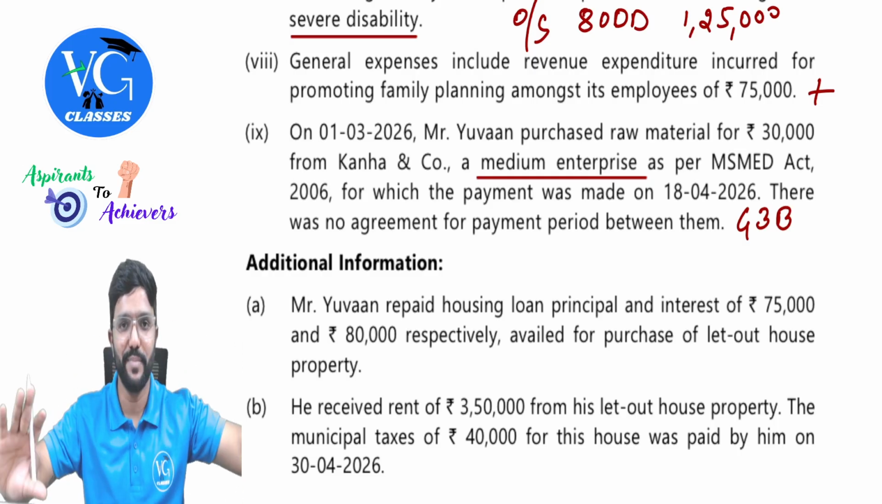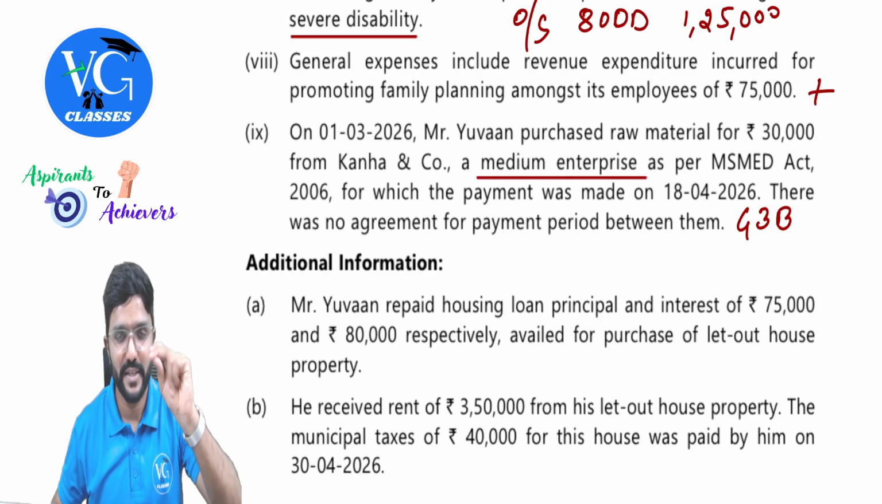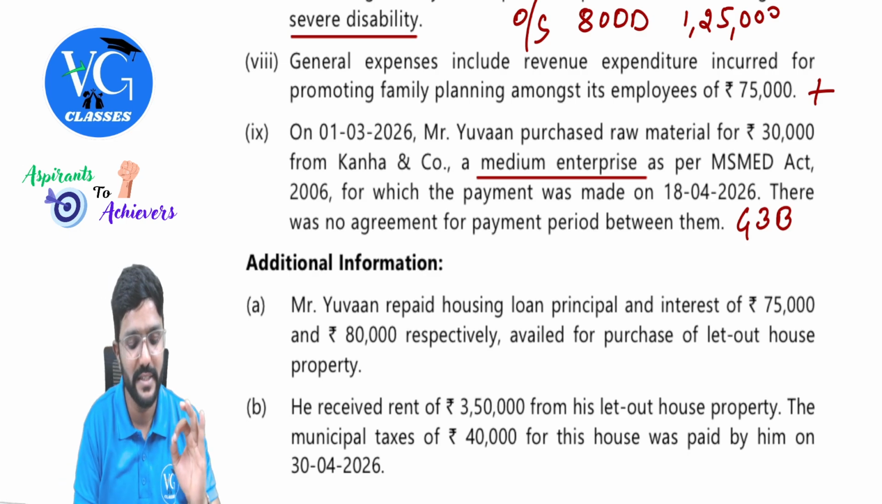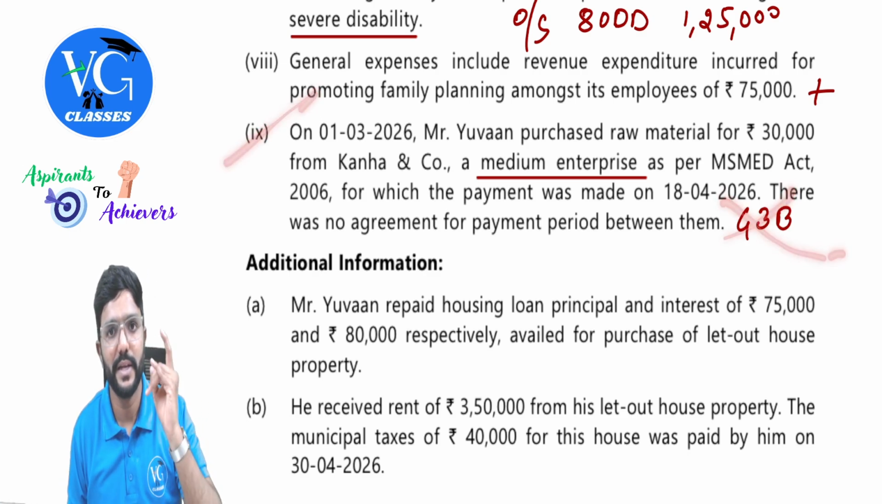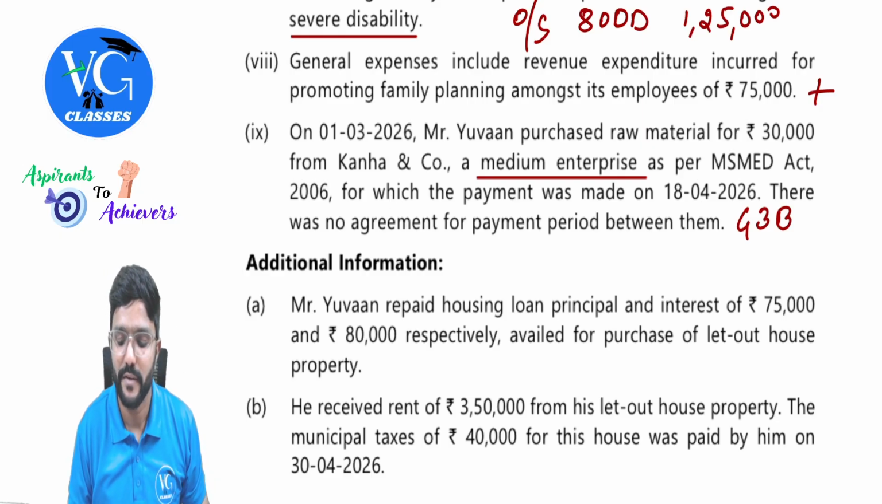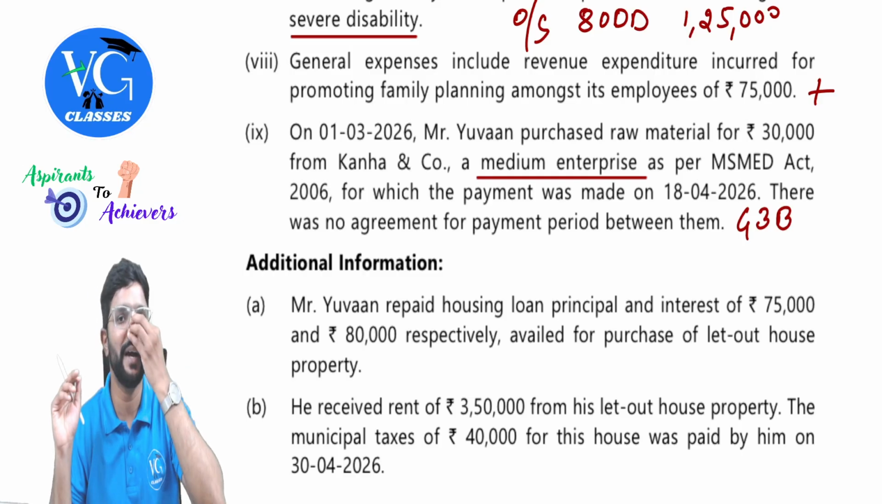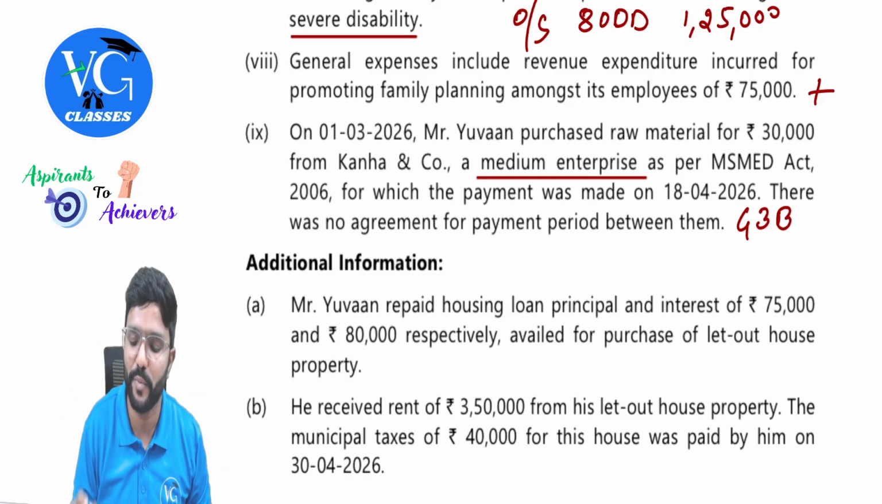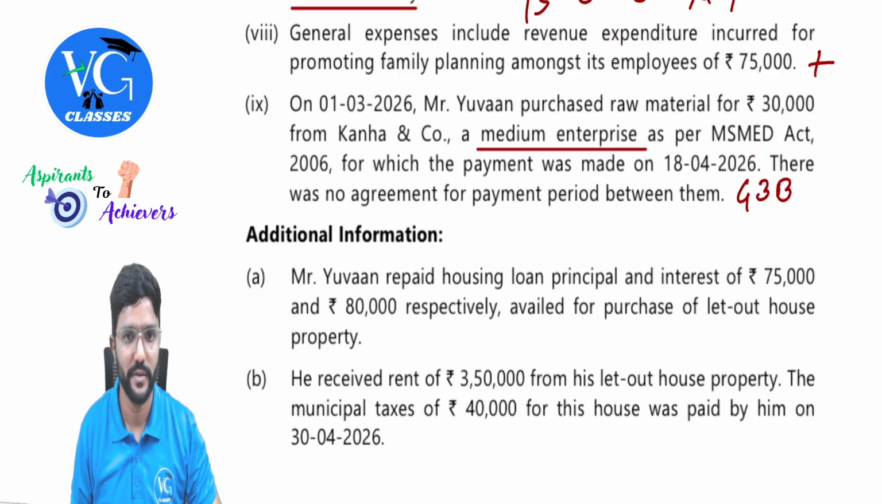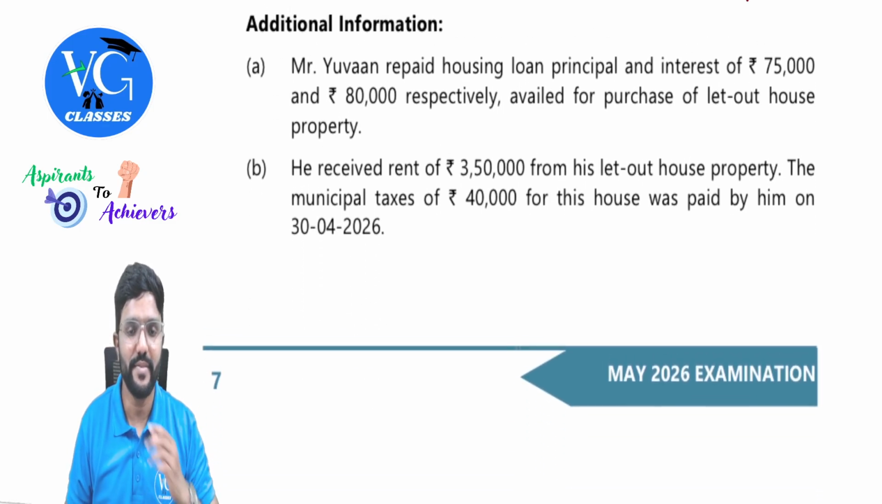So let me keep it simple at the end. Guys, listen. In the current case, 43B is not applicable. Hence, payment made to medium enterprise will be allowed on accrual basis. Even though it is paid in the next year, still it will be allowed in the current year on accrual basis. So no problem at all. It is not disallowed.